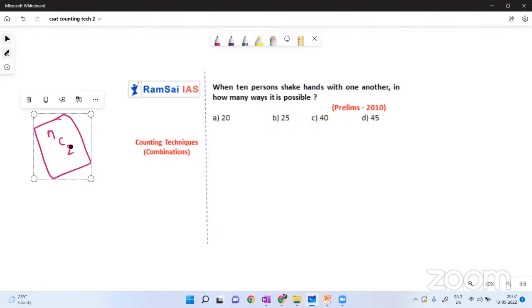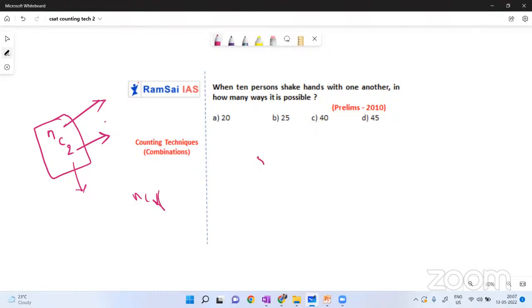We are given n people, and out of n people we need two people at a time to exchange a handshake, right? So in how many ways can we select two people from n people? nC2 ways, as simple as that. And don't worry, even if you don't remember the formula for nCr, just remember how to find nCr values.